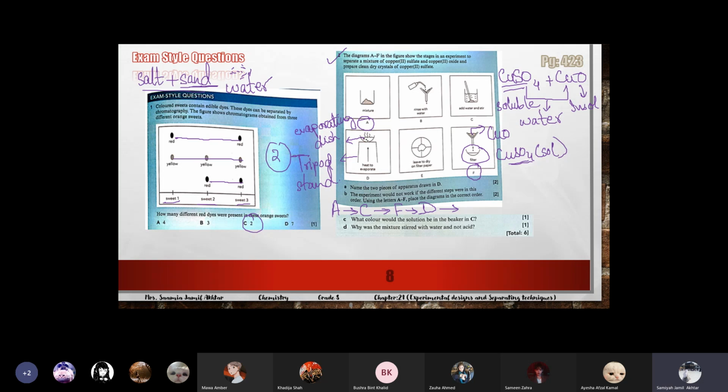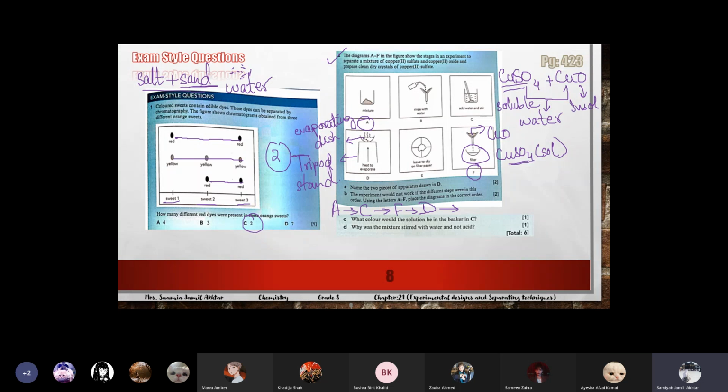Then, if you remember, we filter twice in crystallization. When I told you the steps of crystallization, there were two filtration steps. We filter once first to remove the impurities. Here the impurity is copper oxide, which we removed in the first filtration.